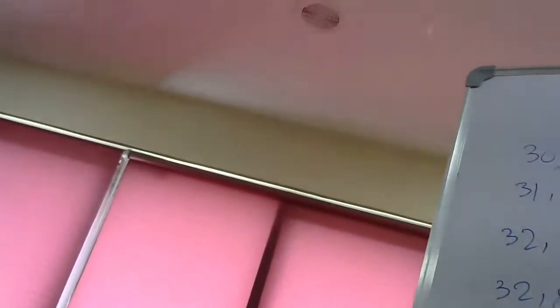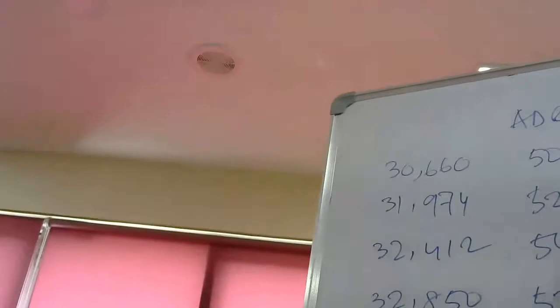Now, ADR was $50 in the first year, $52 in the second year, $54 in the third year, and $57 in the next year. So if I find out the difference: 57 minus 54 is plus 3, 54 minus 52 is plus 2, 52 minus 50 is plus 2.